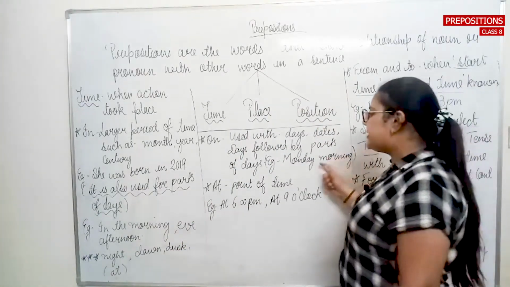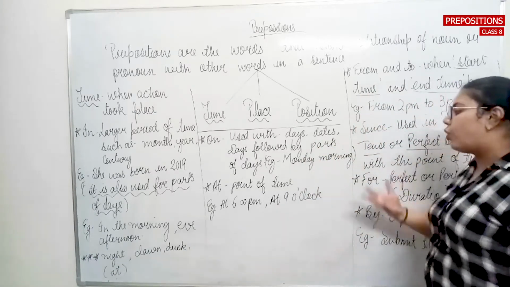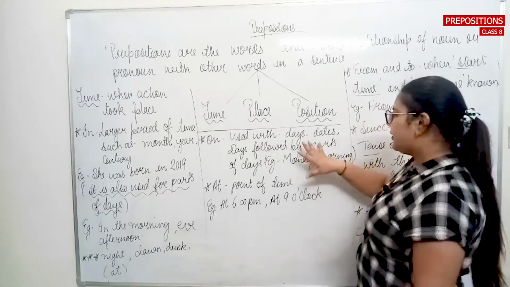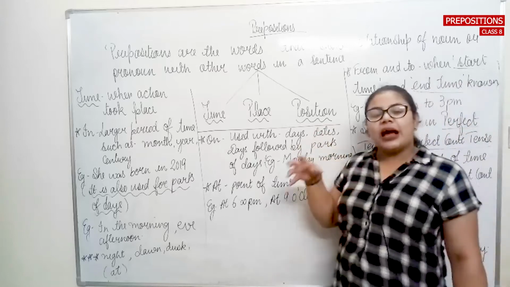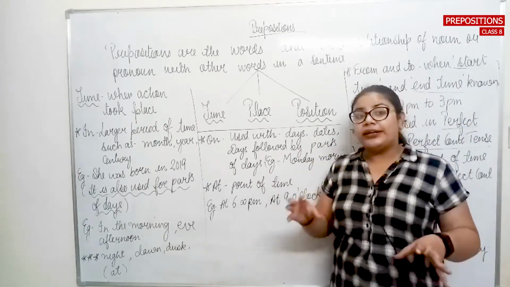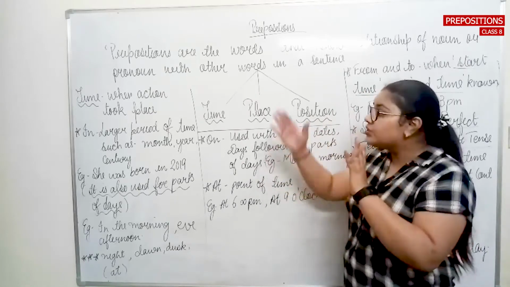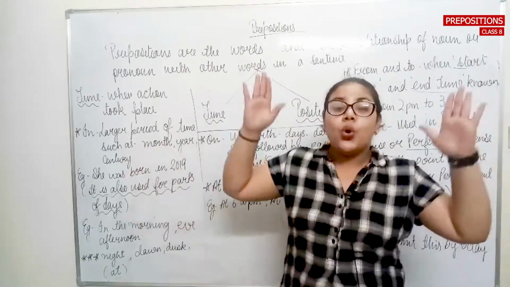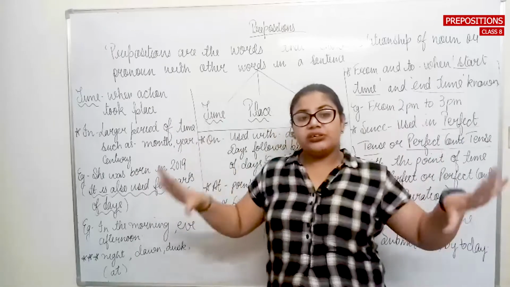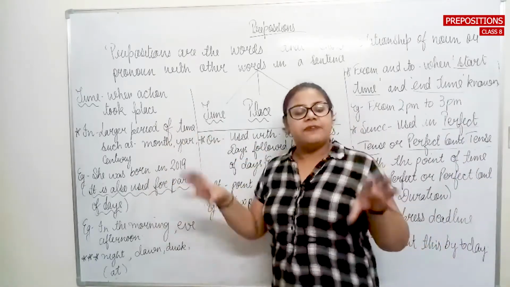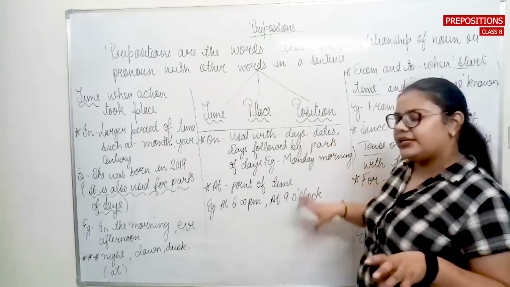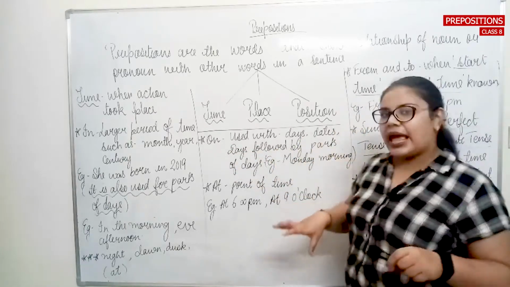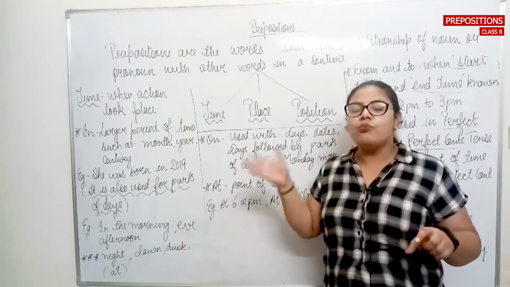On is used with days, dates, or days followed by the parts of the day. For example, if I talk about the days, I will come to your place on Monday. I am pinpointing particularly Monday, so I will not use in there. If I'm talking about particular days or dates, I need to use the particular preposition which is on. For example, I will come to your home on Monday.